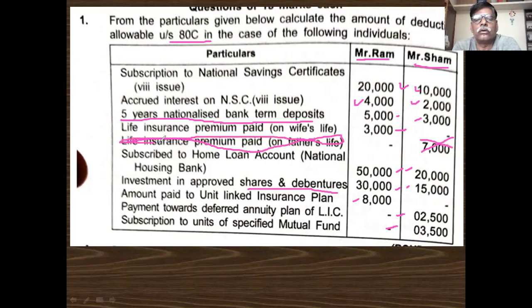All the remaining points are allowable. You take Mr. Ram's amount in the first column and Mr. Shyam's amount in the second column. Then take the total, that will give you the qualifying amount. Then you take the maximum limit, and whichever is less is the amount of deduction.